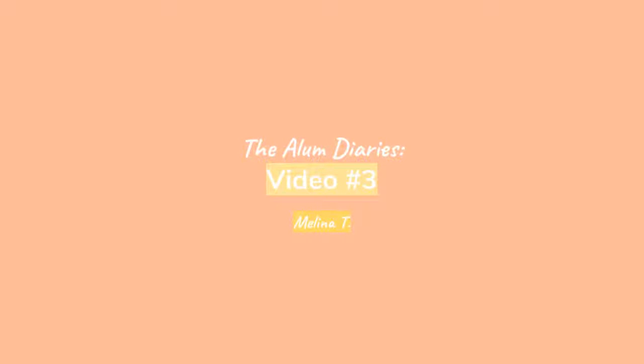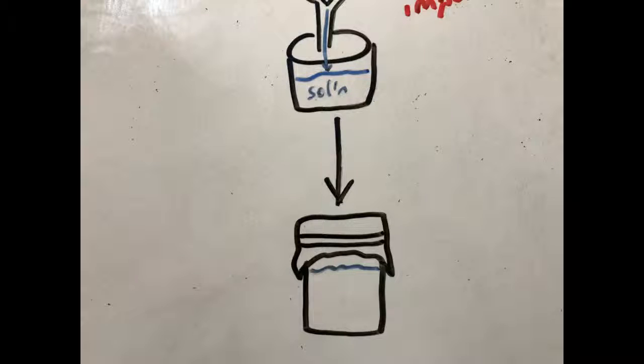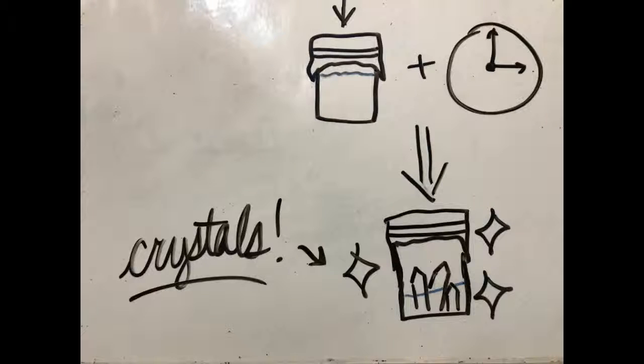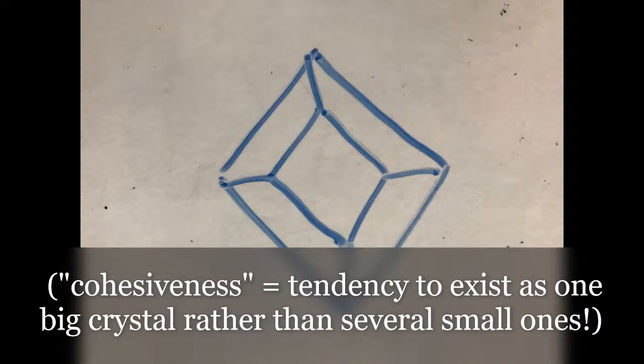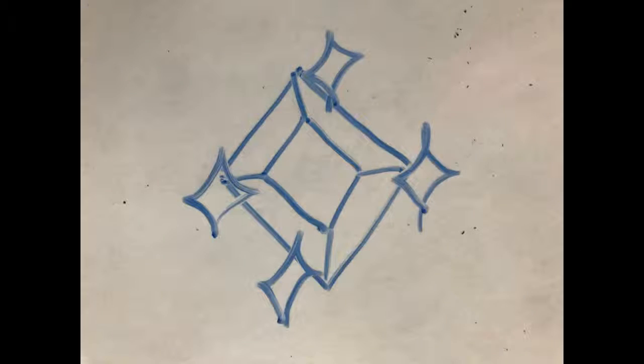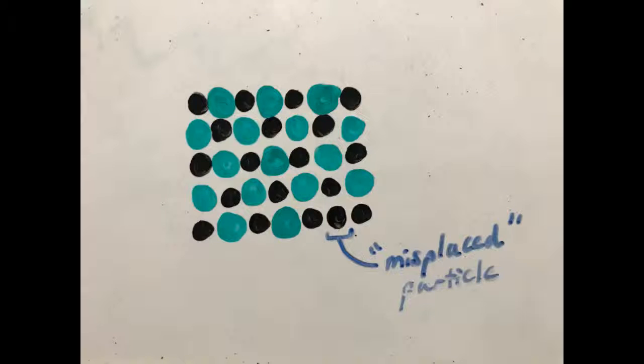As referenced in my previous videos, crystal growth occurs in a liquid solution as the solution evaporates, and the physical properties of the crystal, such as size, cohesiveness, and clarity, are affected by whether or not the appropriate particles are in place in the structure of the crystal.